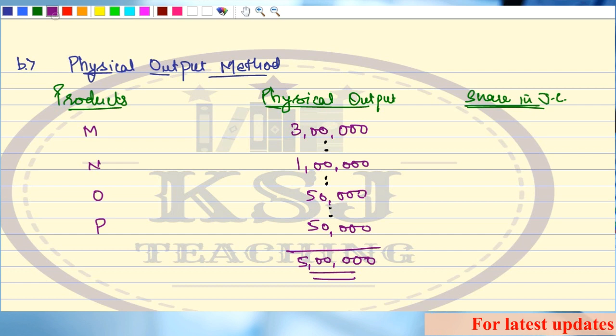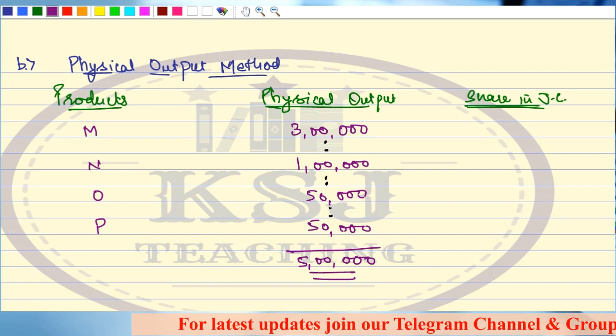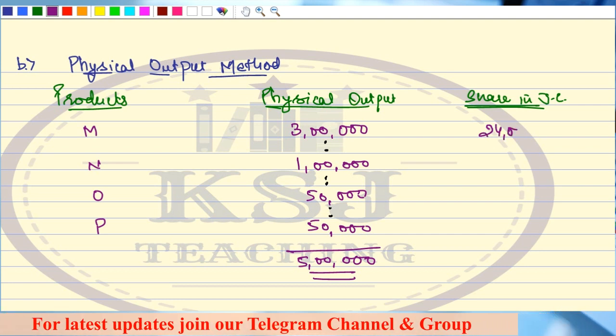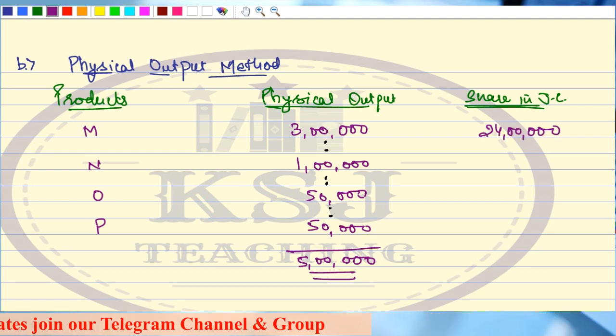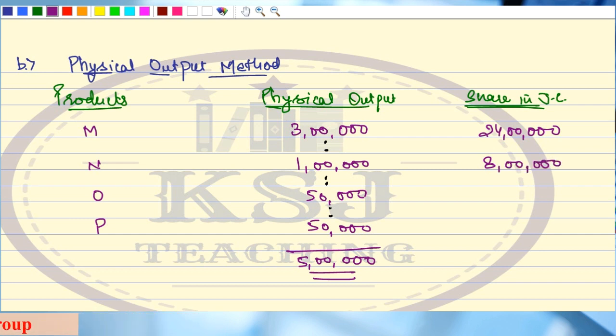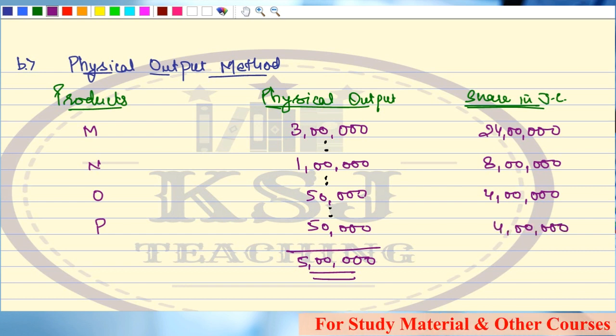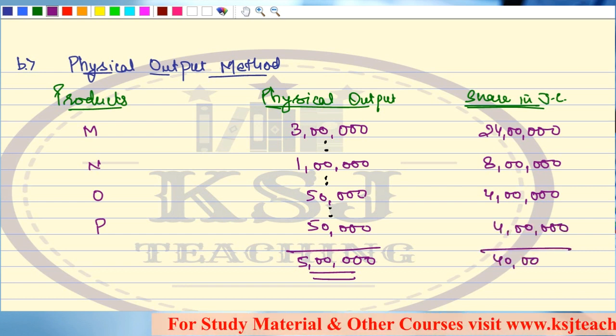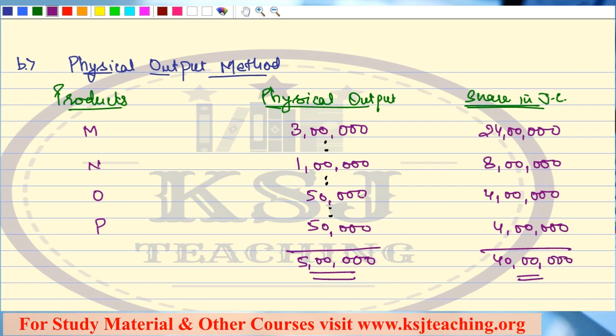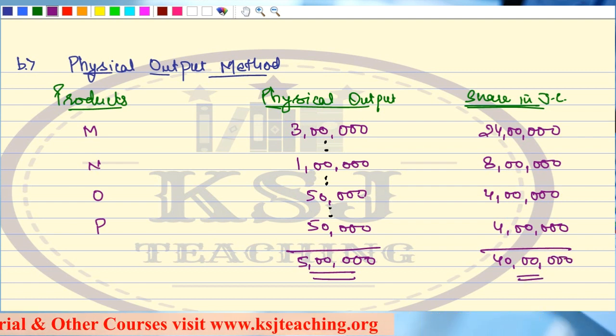Very simple, sir. Very simple sums. So this comes out to be 24 lakh. Right? Then you have 8 lakh. After that it is 4 lakh and 4 lakh. Total is 40 lakhs. Clear? This is the physical output